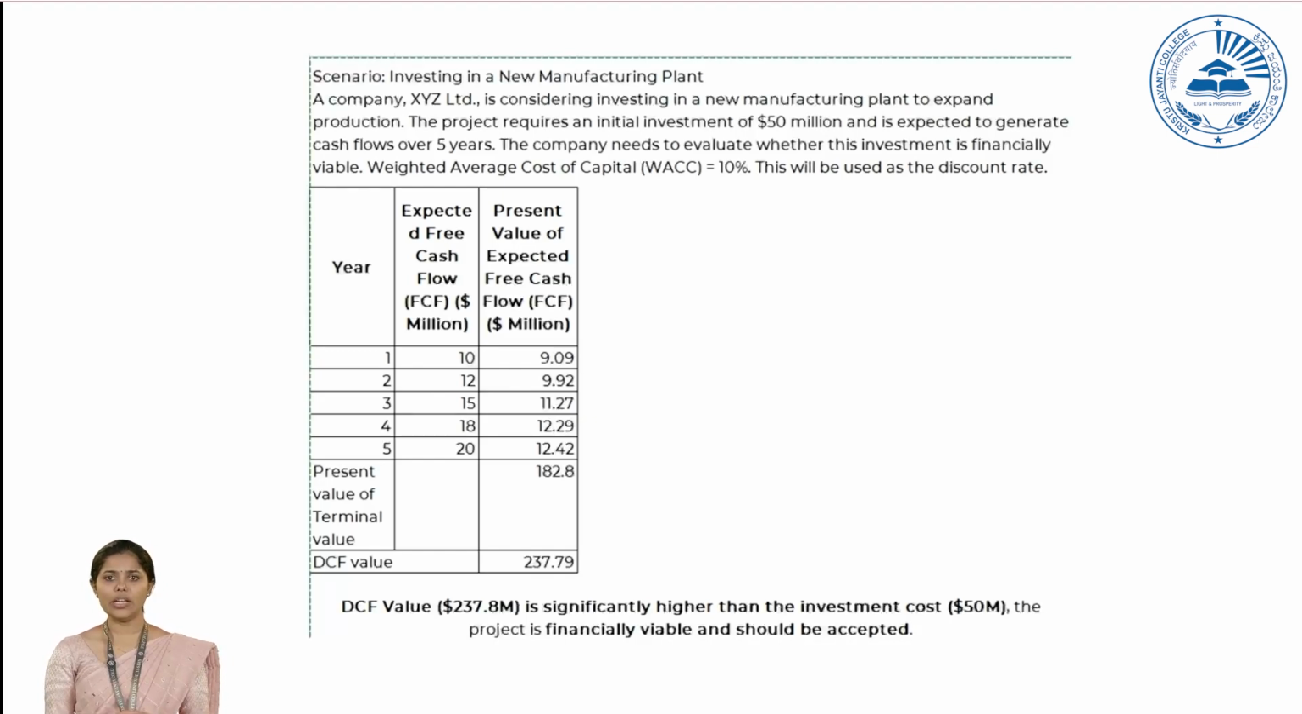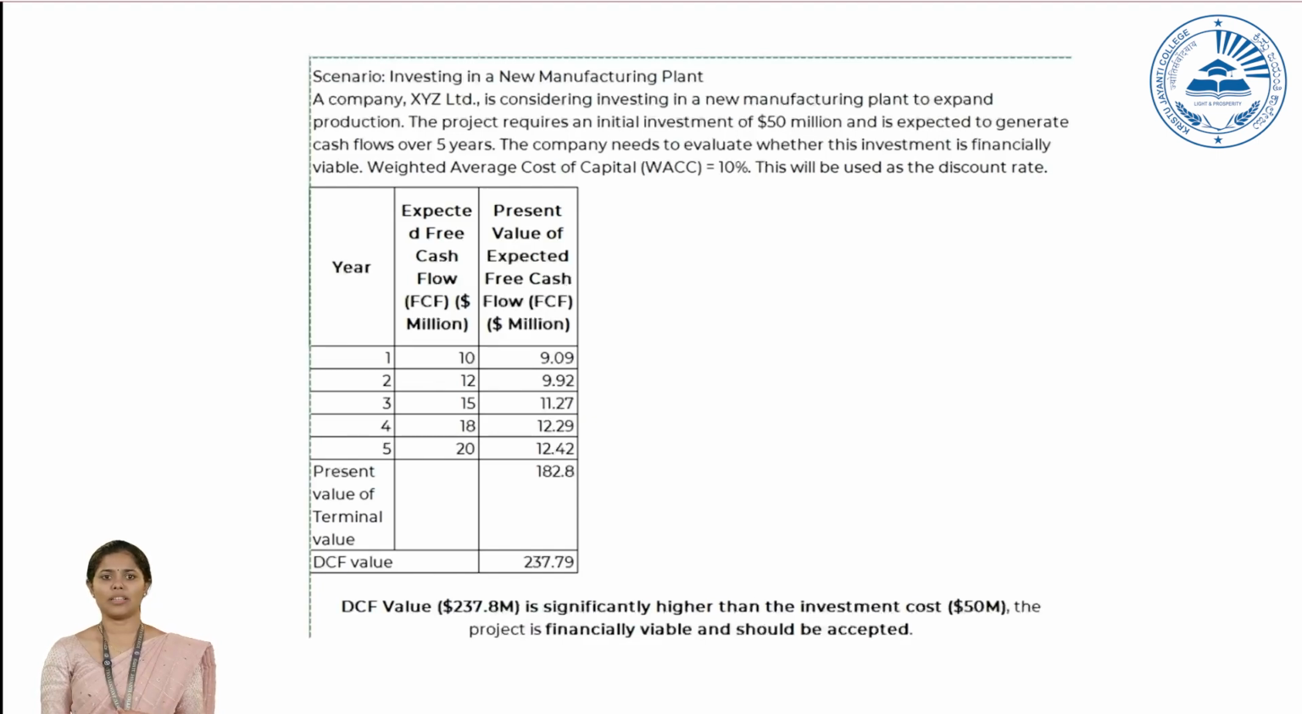For that we need future cash flows and the present value of future cash flows, terminal value and its present value. So here is a table with 3 columns, the first indicating the year. We are expecting 5 years of cash flows. That's why 1 to 5.